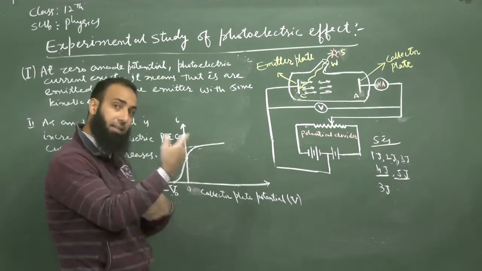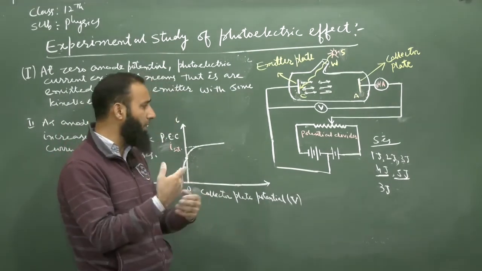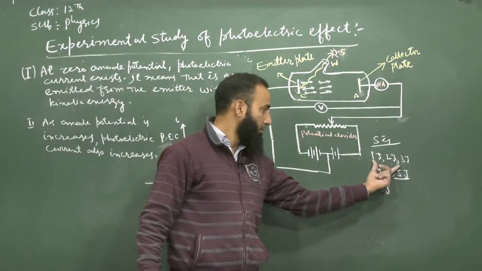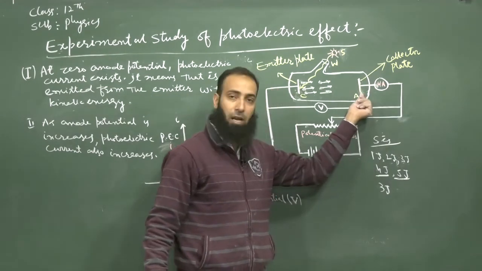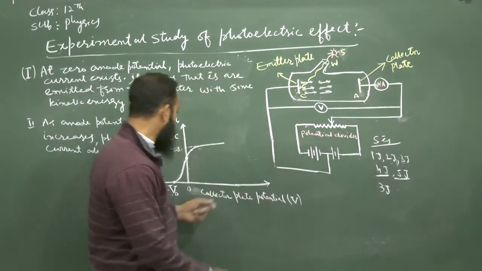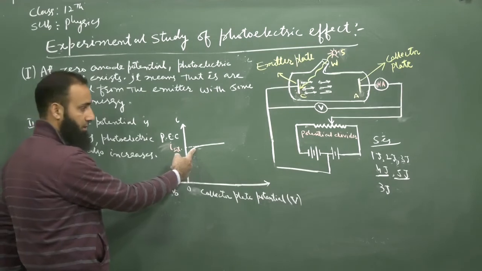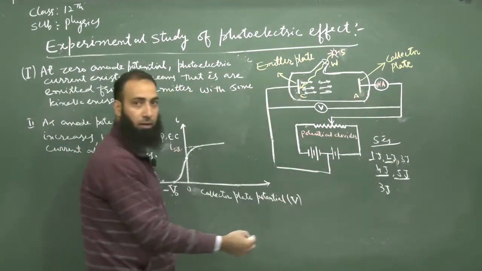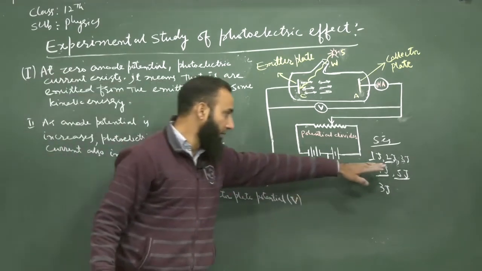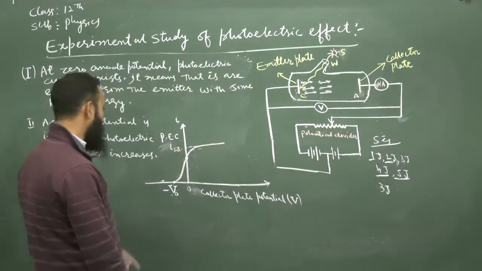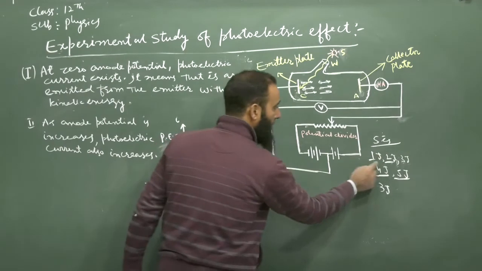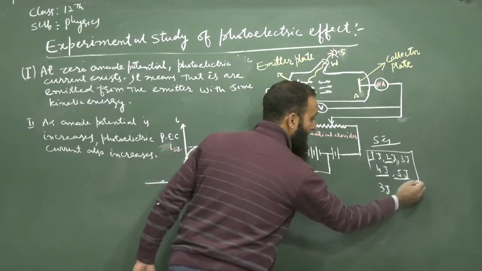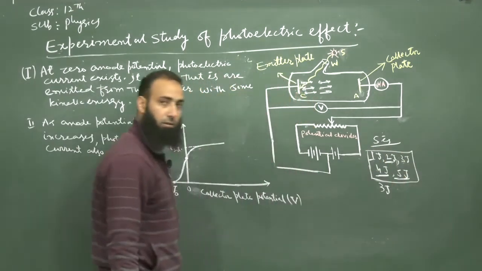Similarly, when we further increase the accelerating potential of plate A, the photoelectric current also increases. That means these are also getting further energy so that they can reach plate A. At a certain potential, all these electrons have sufficient energy from the field.